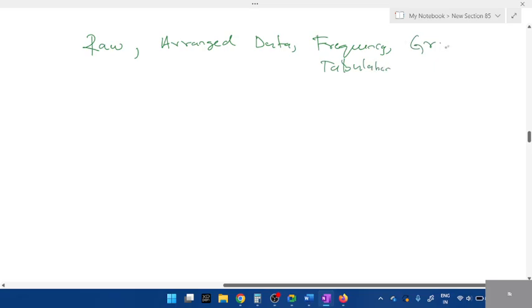Then in frequency there are two types. I mean, you group it, right? In grouping there are two types, continuous and discontinuous. In discontinuous, remember the second alphabet I. So what you have to write? Inclusive. If it is continuous, it is exclusive.